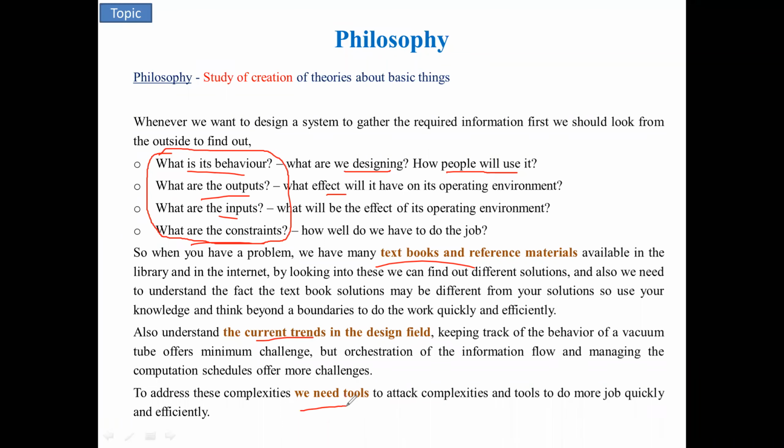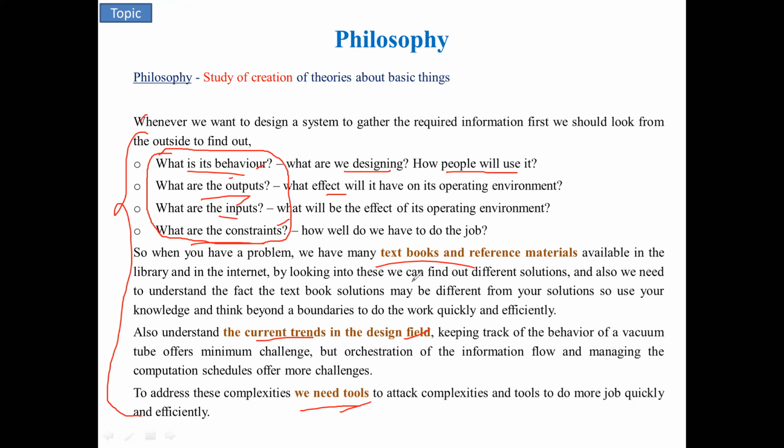And what are all the tools you require for your embedded systems: real-time software, some open source software you're going to use. So everything you can have. These are a few general points. You can write your own philosophy. You can take your own example and develop it. You can give what the input is, what the output is, what its behavior is, what constraints should be there, how you are going to design it based on the existing model, and what software you are going to use.